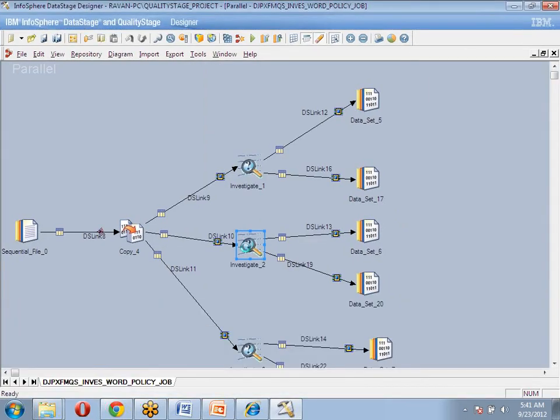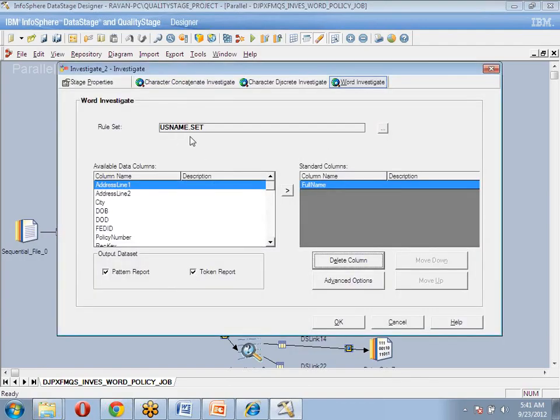For example, if I open the mission stage, here we have a rule set, US names dot set. A customer entered his full name in his credit card application. I want to check whether his full name is correct or not as per the rules. For example, one customer wrote John Smith as his name. Another customer wrote Smith John.